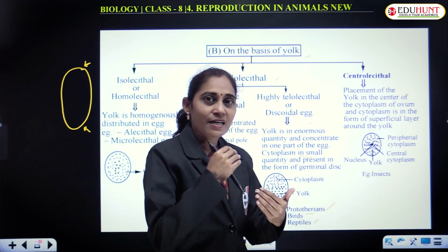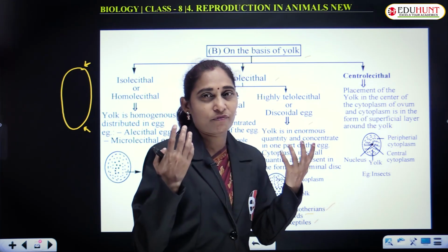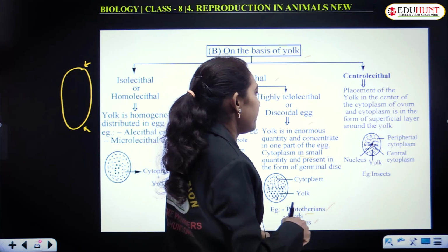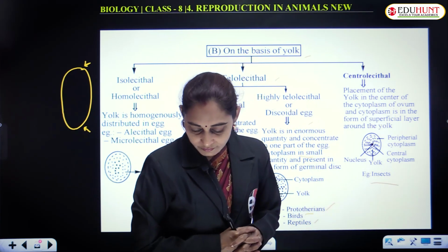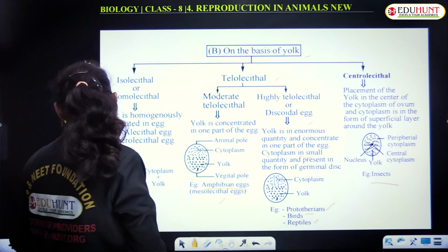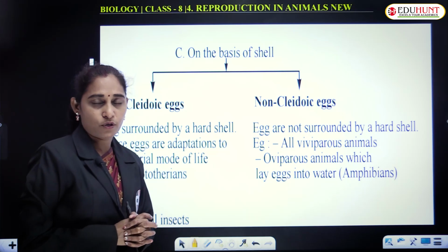In these eggs we can distinguish the central yolk part and the peripheral cytoplasmic part. This kind of egg is seen in insects.